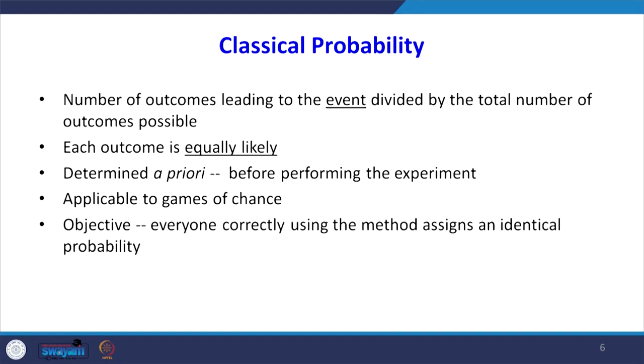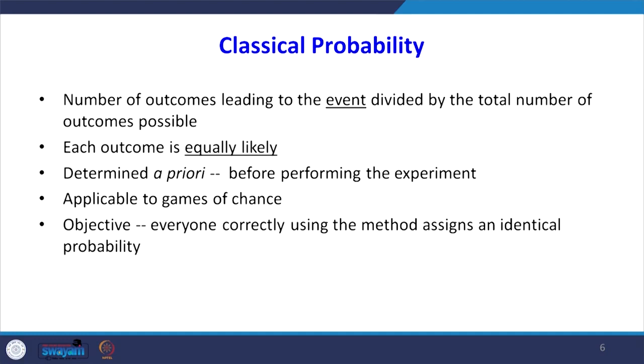The first one is classical probability. The number of outcomes leading to an event divided by the total number of possible outcomes is the classical probability. Each outcome is equally likely, that is, there is an equal chance of getting the different outcomes. It is determined a priori, that is, before performing the experiment we know what outcomes are going to come. Suppose you toss a coin, there are 2 possibilities, head or tail. In advance we know the possible outcomes.